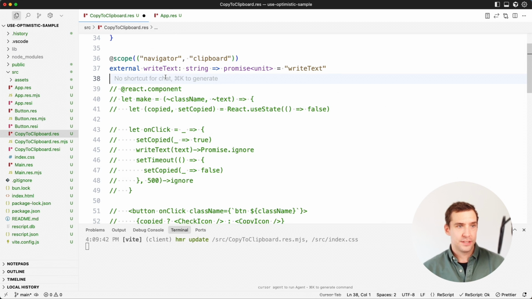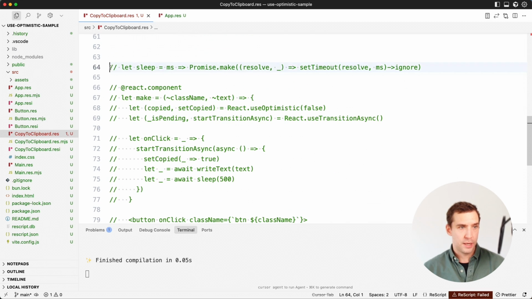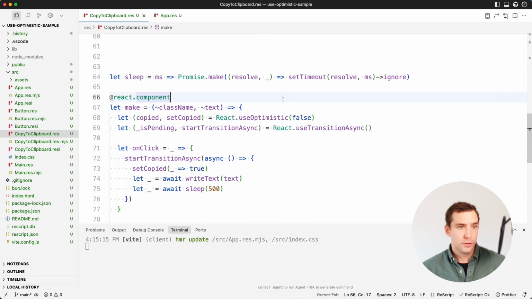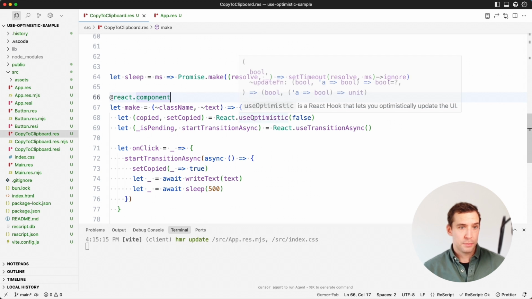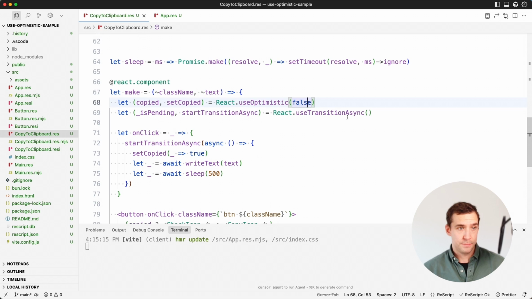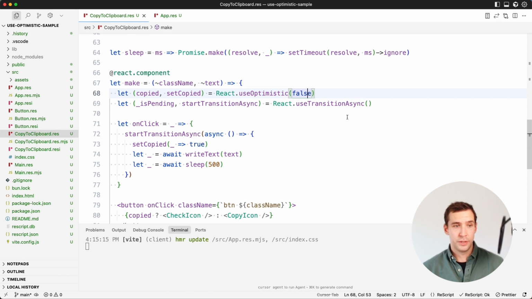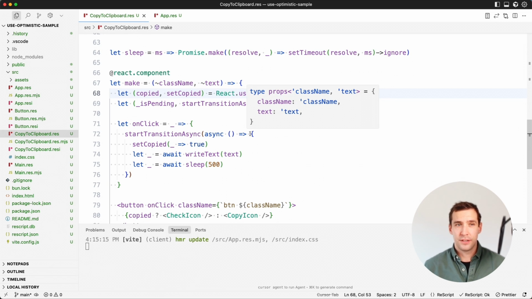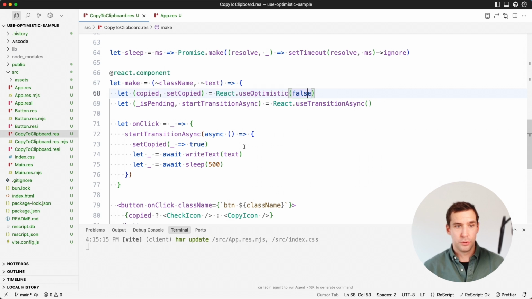But what you can also do with React 18, 19, I'm not sure, but the recent React thing, is to think about using useOptimistic. What we can do is a useOptimistic of false and basically set it to true in the startTransition, and then never bother to set it to true in an actual state, because we're just going to wait until the transition is over and then it's going to fall back to the false state.